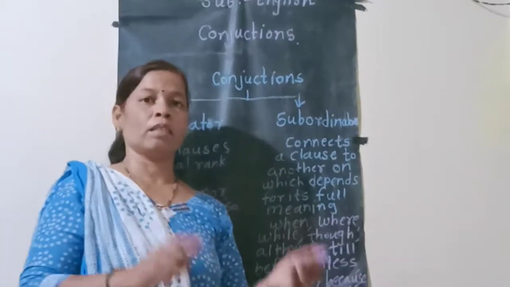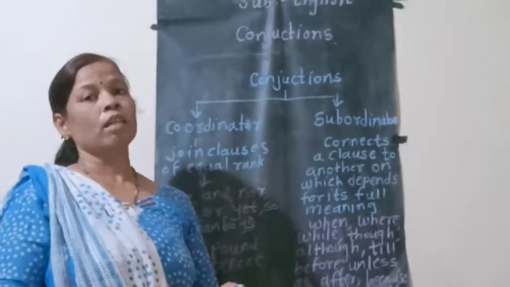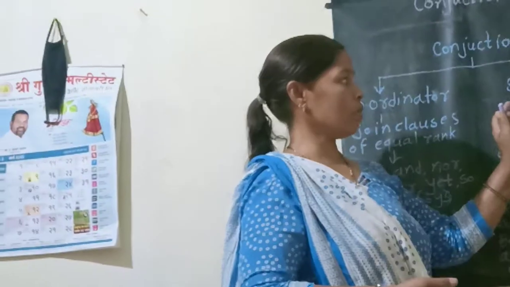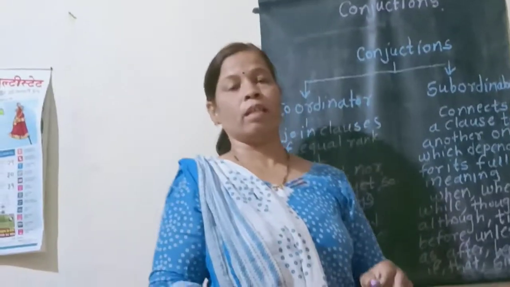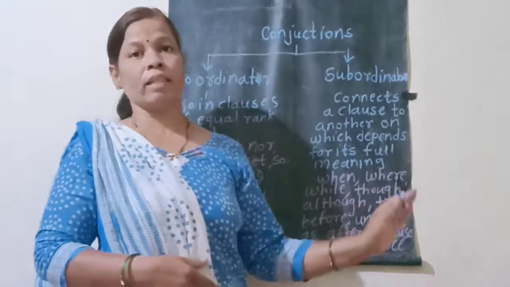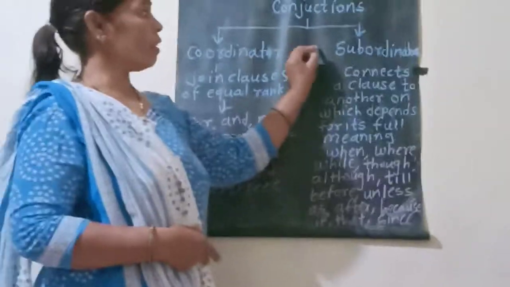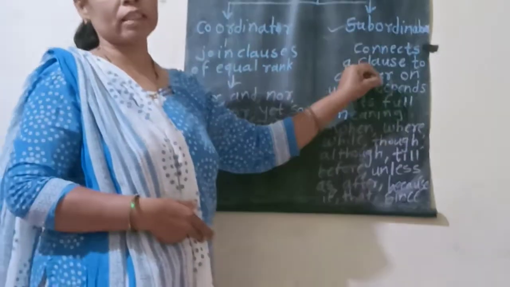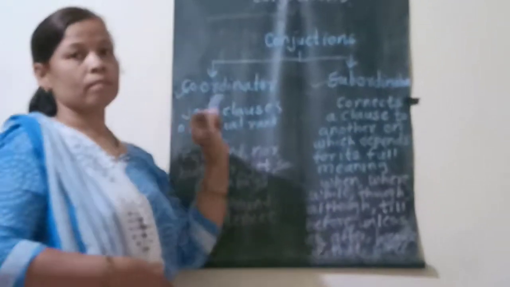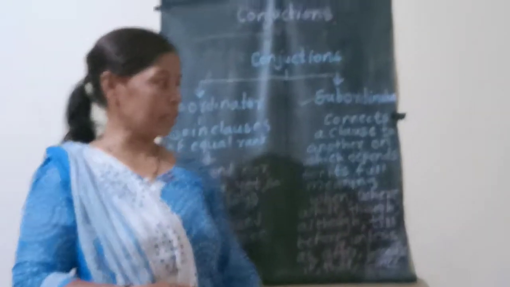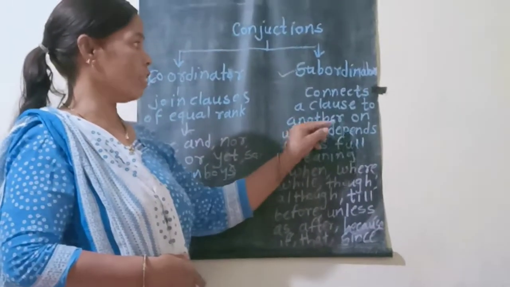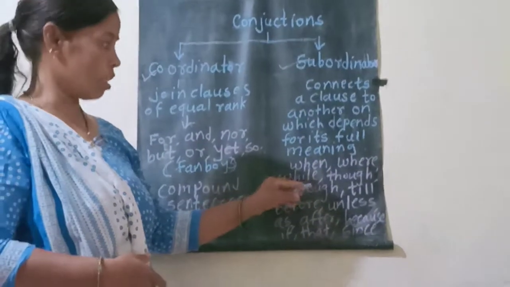How do you remember subordinating conjunctions? Remember WH words, that means question words. Mostly we use WH words as subordinating conjunctions. With the help of WH words, we join complex sentences. Subordinating conjunctions introduce complex sentences, and coordinating conjunctions introduce compound sentences. Here there is one main clause and a dependent clause joined with the subordinating conjunction.